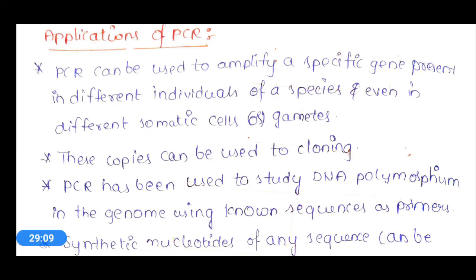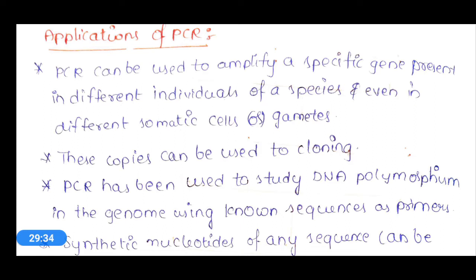Now let's see about the applications of PCR. So what is the importance of this polymerase chain reaction in our life sciences? Basically this polymerase chain reaction has a wide variety of applications. It is used for many purposes.